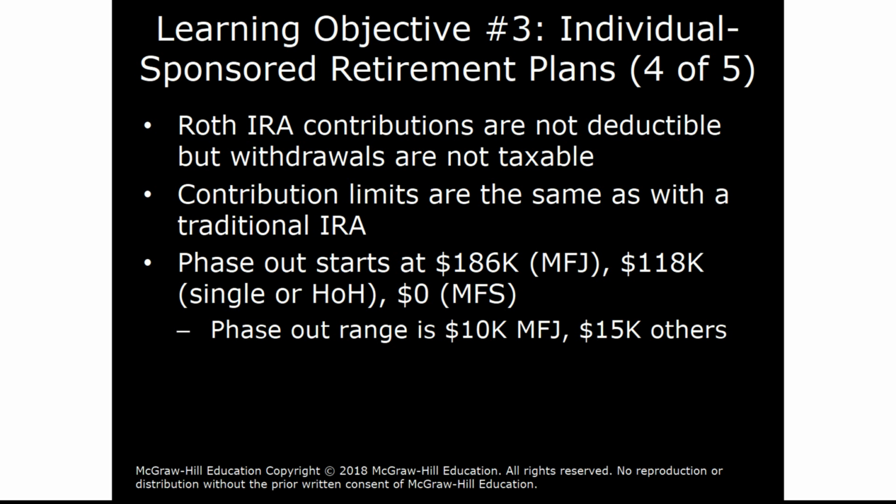So, for example, for married filing joint, if the phase-out starts at $186,000, it would end at $196,000. $186,000 plus $10,000. So there can be no contributions to a Roth IRA if the AGI for married filing joint is greater than $196,000.